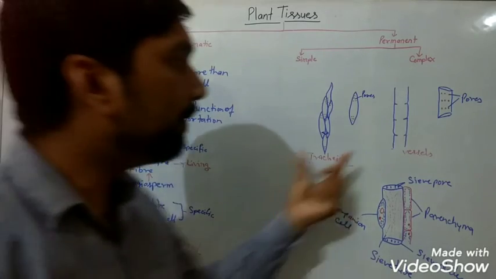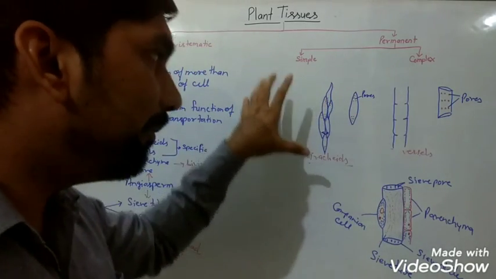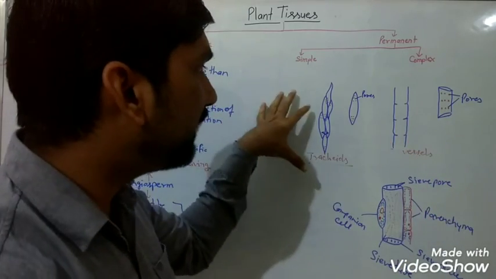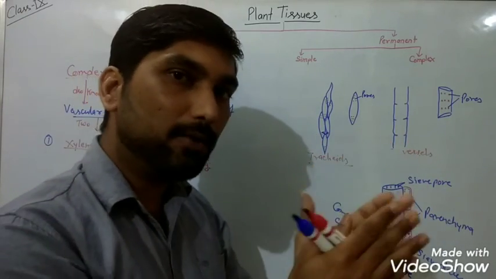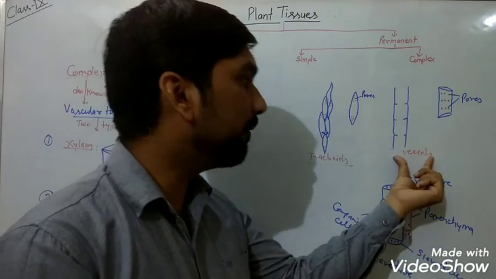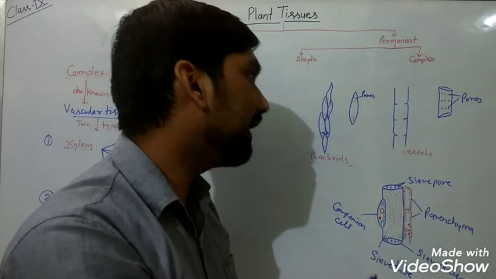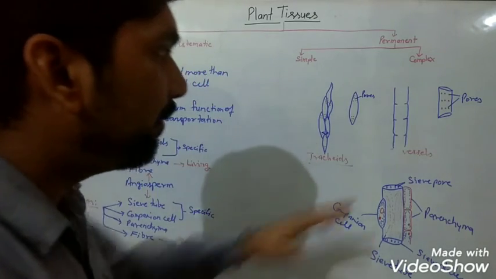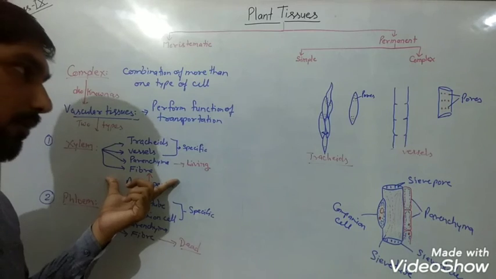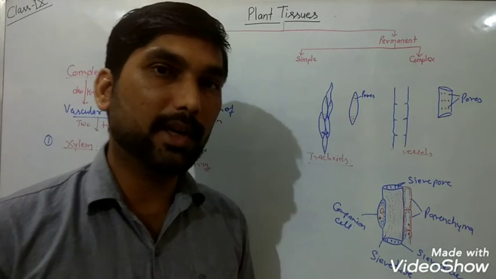Dead cell. When we consider about the xylem, vessels and tracheids are the main cells, where vessels are broader in comparison to the tracheids. Tracheids are what? Narrow and having tapered end, but when we consider about vessels, their end walls are open, directly they are attached, and hence water can be carried effortlessly in the angiosperm flowering plants. So that was all about the complex permanent tissue.